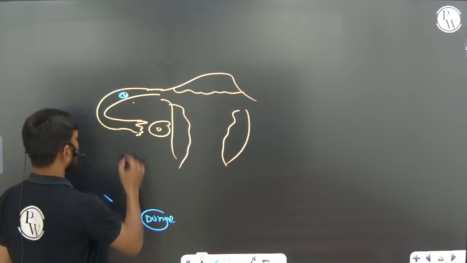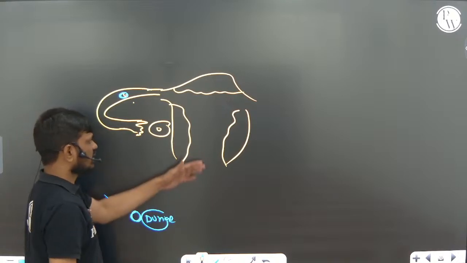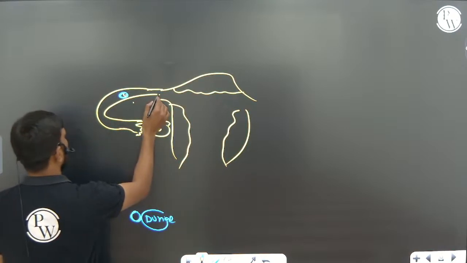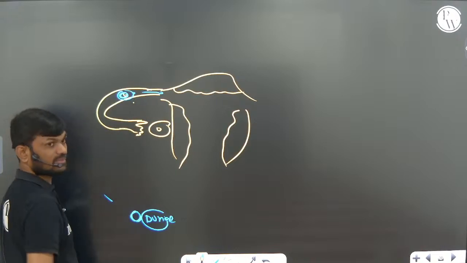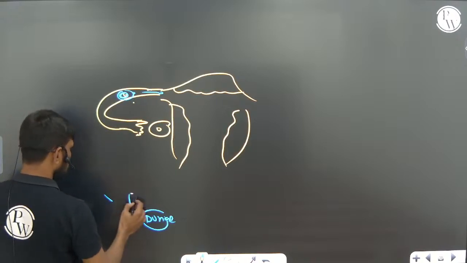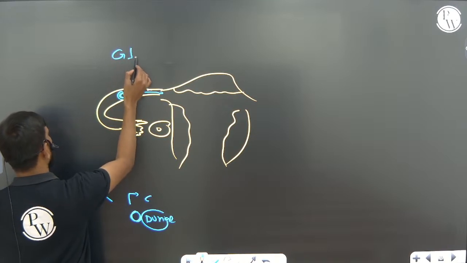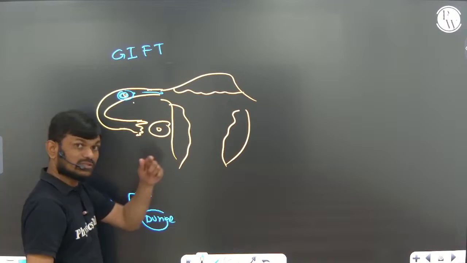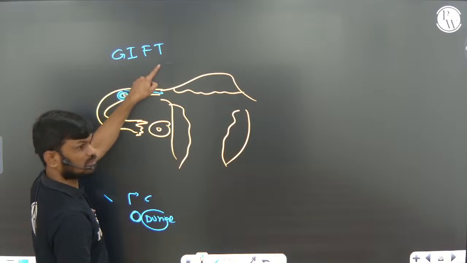Natural copulation will take place, and because of it the sperm will reach here and fertilization takes place. Ova is a gamete, so in gamete intra fallopian transfer we transfer the gamete into the fallopian tube.